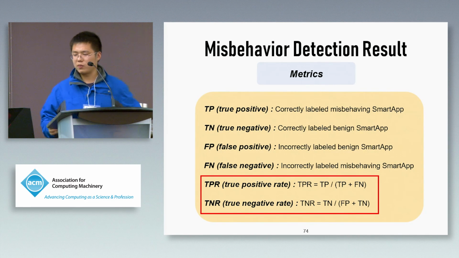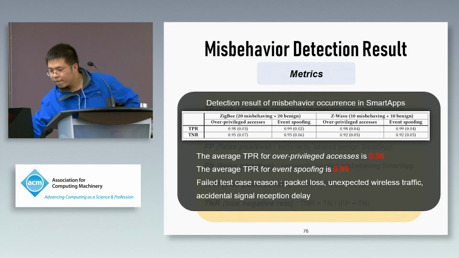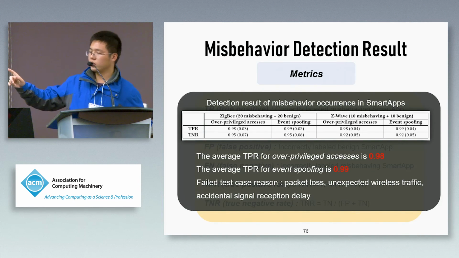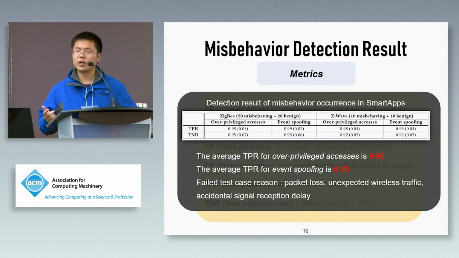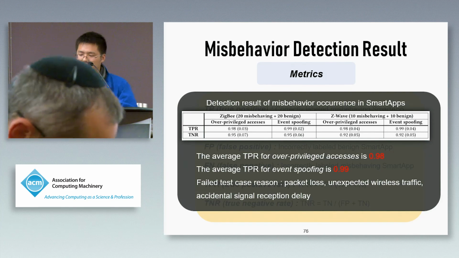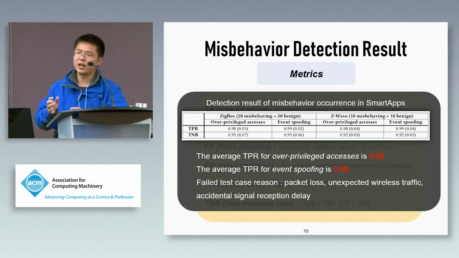We have this number in our paper. We calculate it, and this table shows the true positive and true negative. For the false positive, we show that in our paper, and there are some false positive scenarios, because if a packet is lost, we may regard the SmartApp as a misbehaving SmartApp. We think it's event spoofing. Okay. So it can happen.